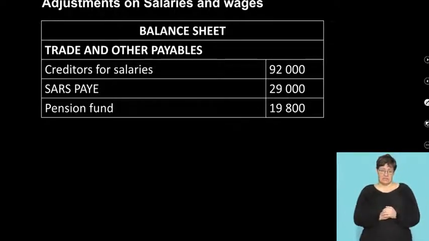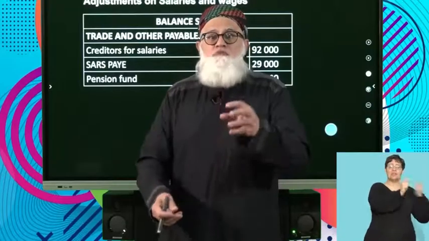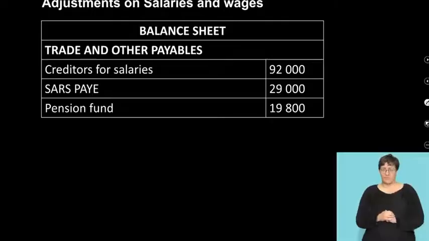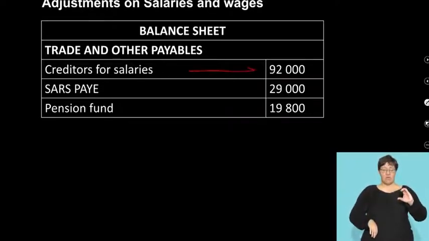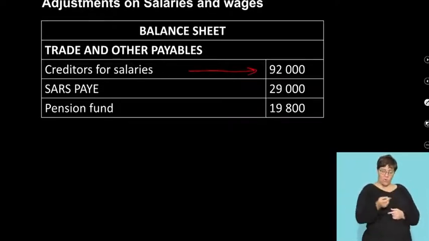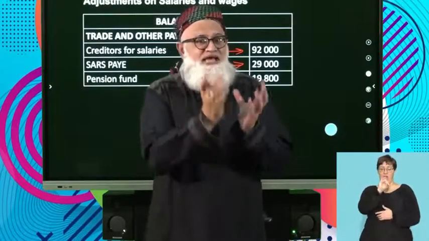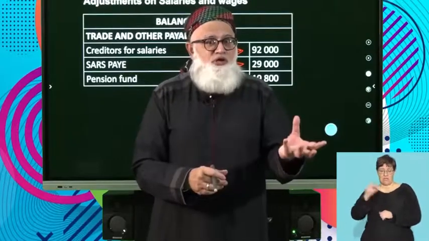What's the impact of that adjustment on my balance sheet? Here goes. You have your net salary as part of creditors for salaries, right? You have your SARS, PAYE, and you have your pension fund. So in other words, what you notice from this is that you're debiting salaries, you're debiting employer contributions.